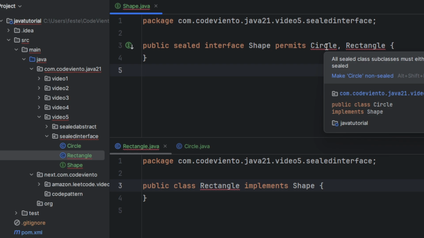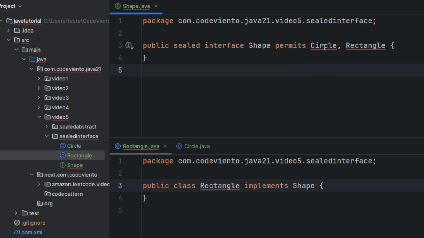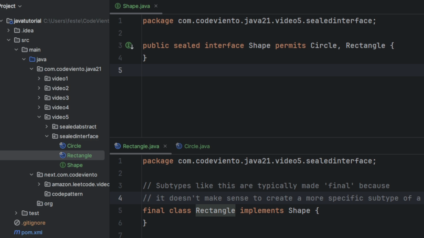But for these, it doesn't make sense to keep extending the hierarchy. So generally, it's preferred to set final for them, final and final. Super types like this are typically made final because it doesn't make sense to create a more specific subtype of a circle, okay? And before we wrap up, let me give you one pro-level tip.